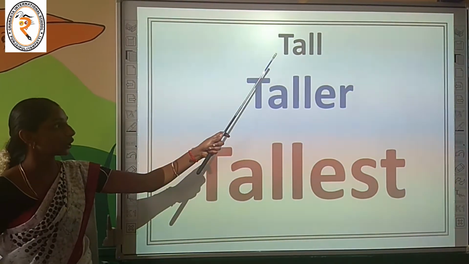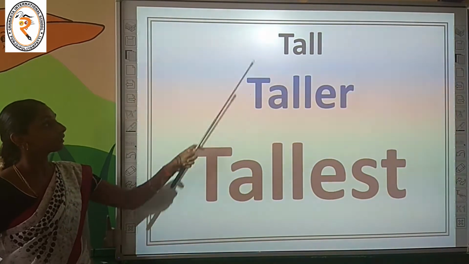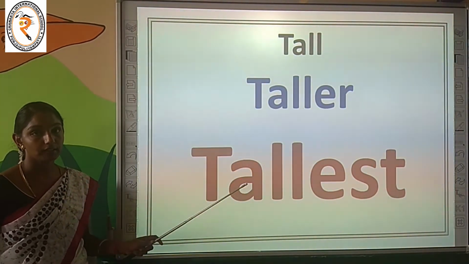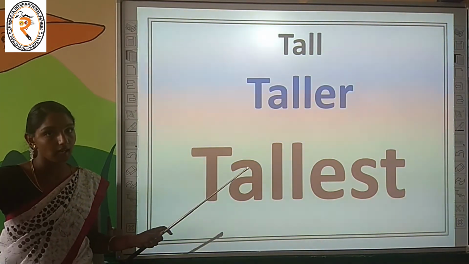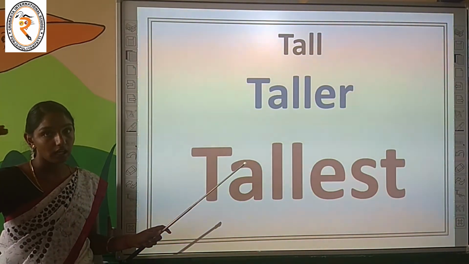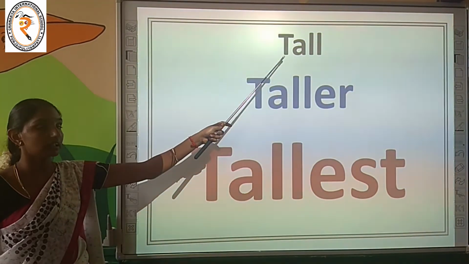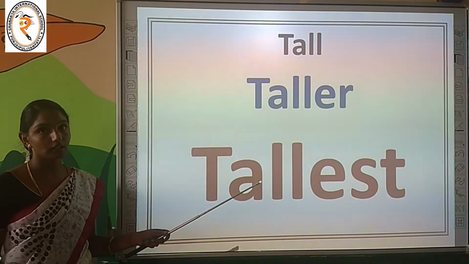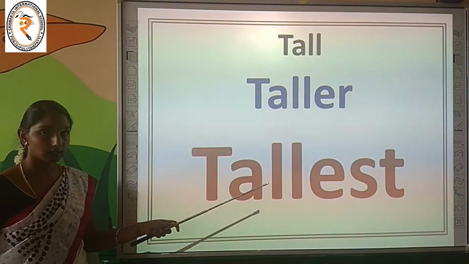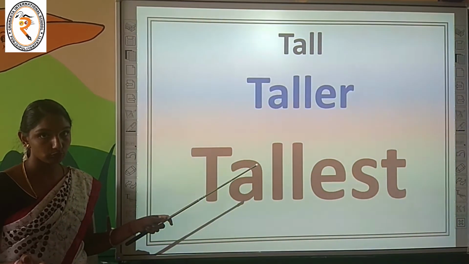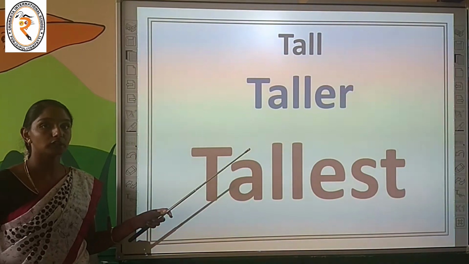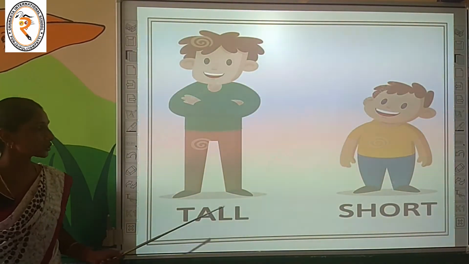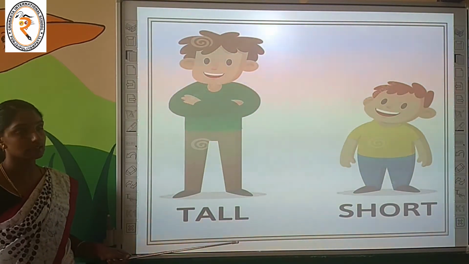The next one is tall, taller, tallest. For tall, taller, tallest, we have to consider and compare the height. Tall means height. By comparing the height of given things, we can say whether it is tall or taller or tallest. Okay, children, keep this in your mind. For tall, taller, tallest, what do we have to compare? We have to compare the height of the given things. Before that, let us recall the concepts tall and short. We have already learned this concept.